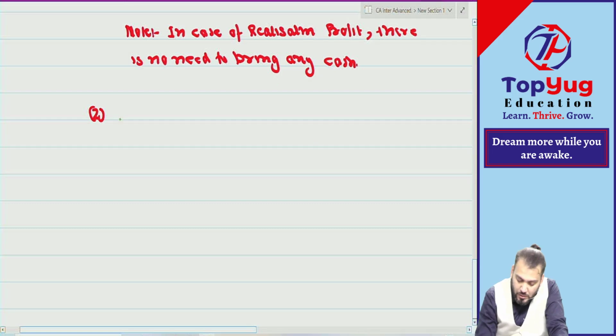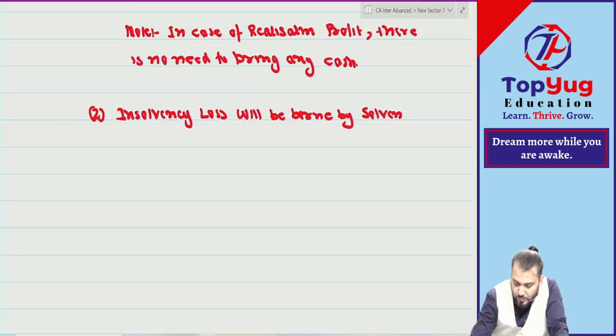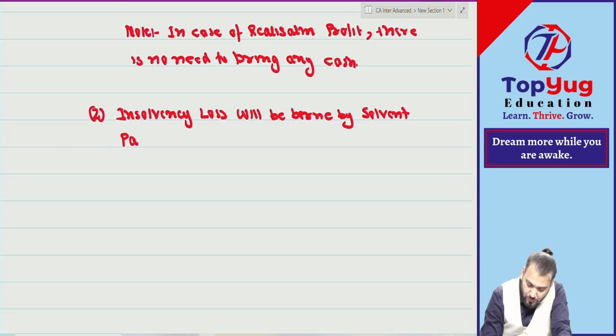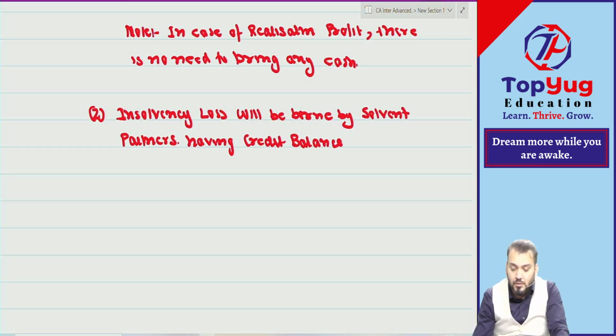Point number 2. Write down. Insolvency loss will be borne by which partner? Solvent partners. It will be borne by solvent partners having credit balance only. So insolvency loss will be borne by solvent partners having credit balance.